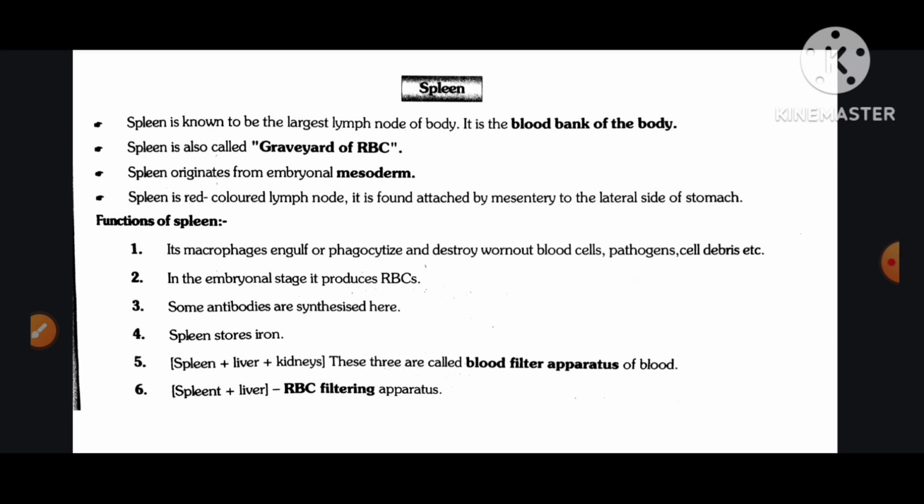Function of spleen. Number first, its macrophages engulf by phagocytosis and destroy worn-out blood cells, pathogen cells, debris, etc. Number second, in the embryonal stage, it produces RBC. Number third, some antibodies are synthesized here. Number four, spleen stores iron. Number fifth, spleen plus liver plus kidney: these three are called the blood filter apparatus of blood. Number six, spleen plus liver minus RBC filtering apparatus.